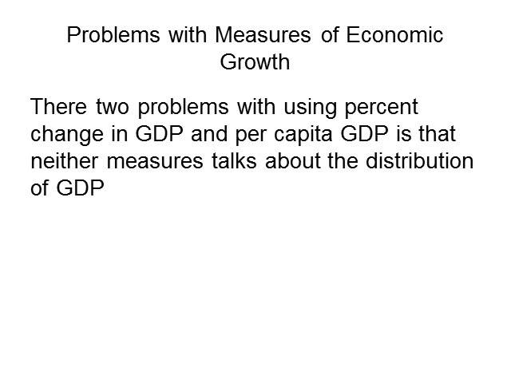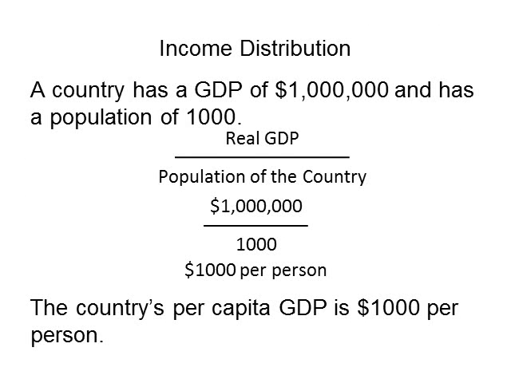Both the percent change in GDP and per capita GDP are good for giving an economist an idea of how much wealth a country has obtained, but neither statistic gives any information about how the wealth or income is divided within a country. Let's look at an example of the type of problem that the economist faces when studying income.